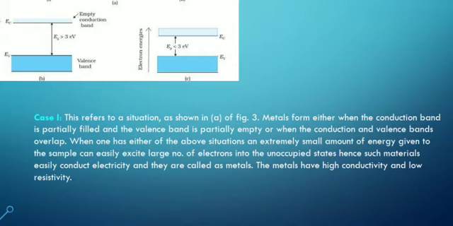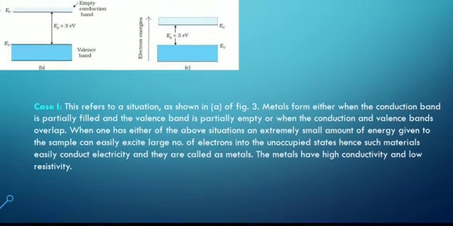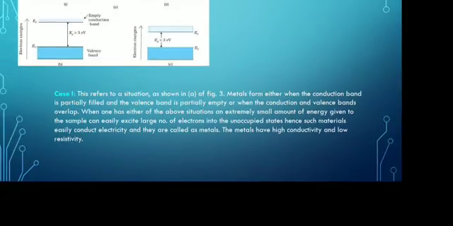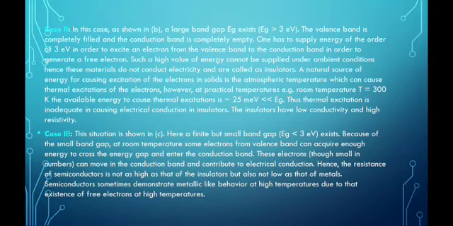And what will electrons do? If a large number of electrons are available, then they will take part in conduction and they can easily conduct electricity, and those that have high conductivity are called metals. Then we'll see the second case.